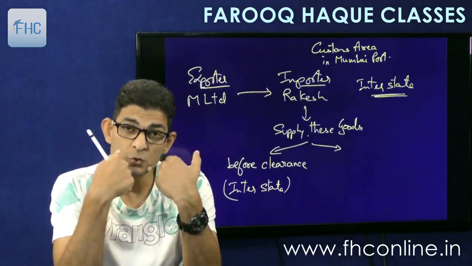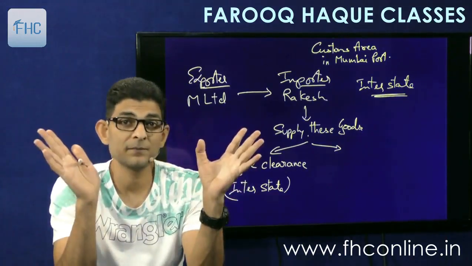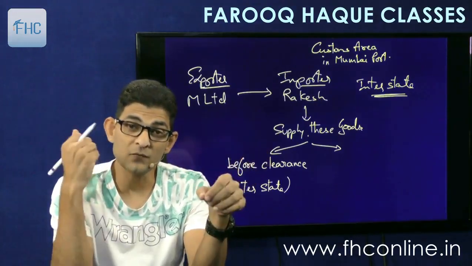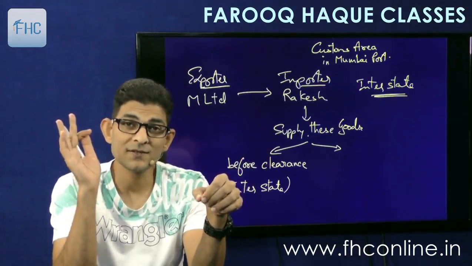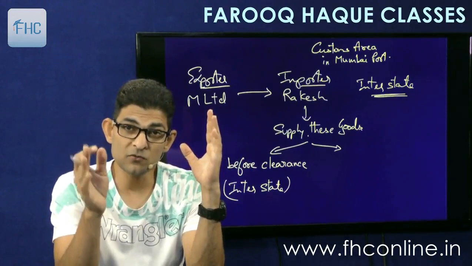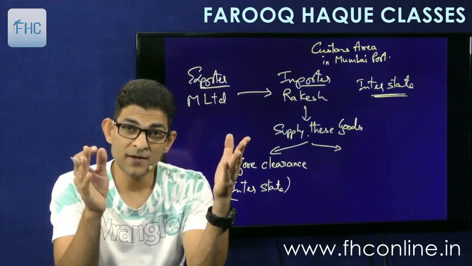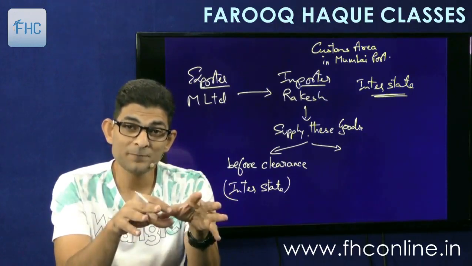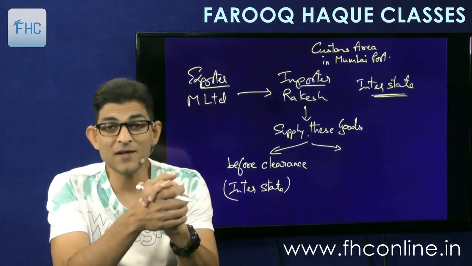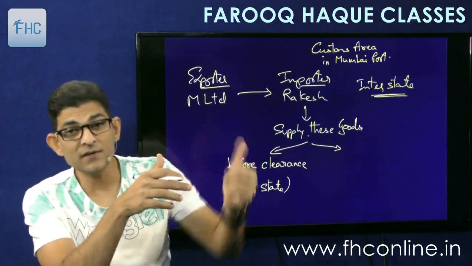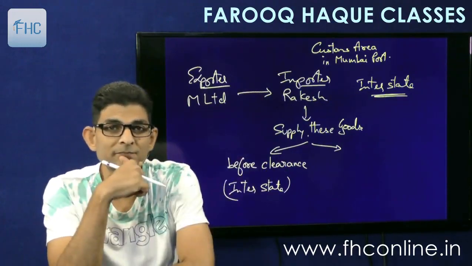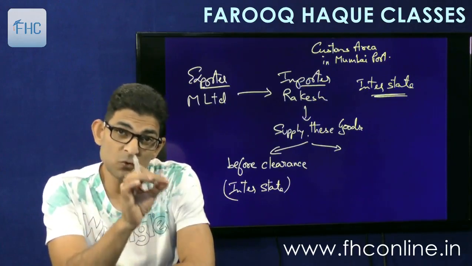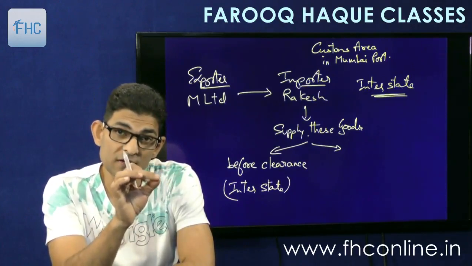You don't apply, you don't see the place of supply. Forget the place of supply. And forget where the supplier is, forget where the recipient is. The recipient is also Mumbai, supplier is also in Mumbai, and the goods are also in Mumbai, everything is in Mumbai, still it will be considered as interstate because it is done before clearance. Okay, if it is done before clearance, it will be deemed to be interstate transaction.